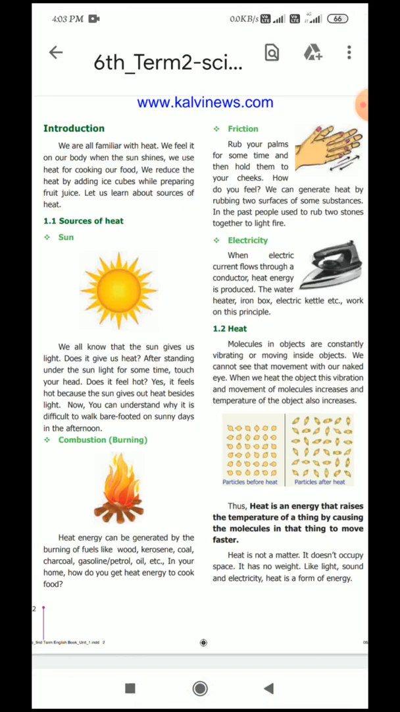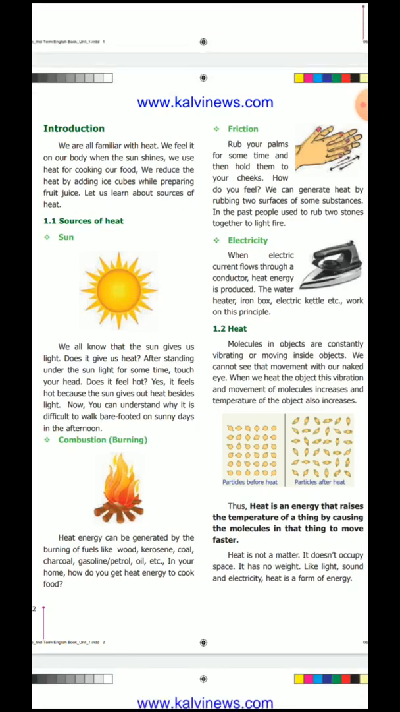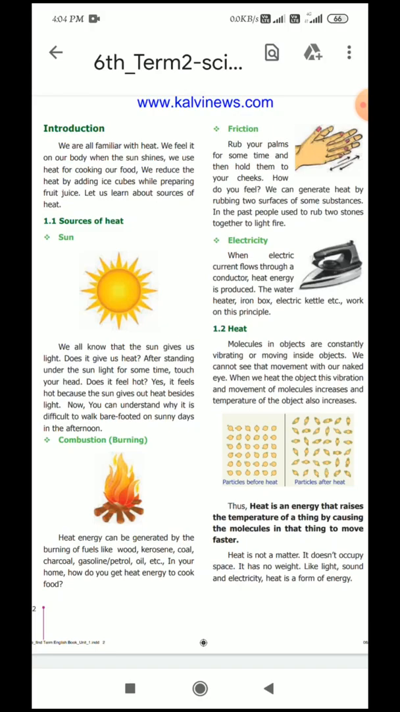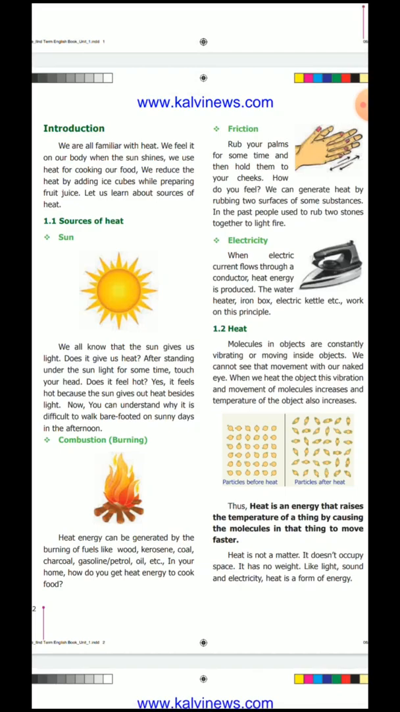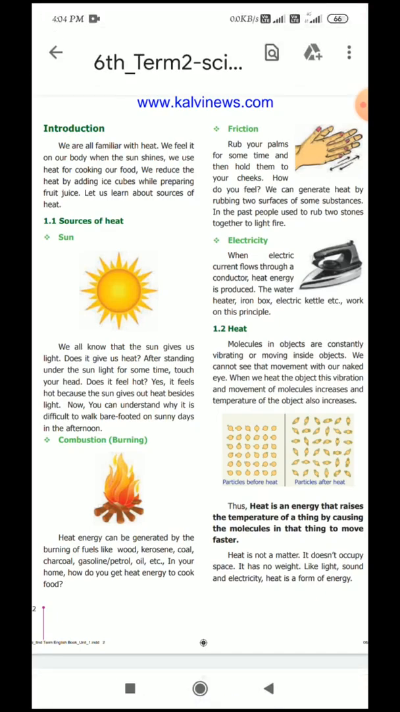Next, electricity. When electric current flows through the conductor, the heat energy is produced. How does an electric heater give us heat? Yes, the electric heater runs with the help of electricity. So, the electricity produces heat in the electric heater. The electricity produces heat in an iron box, water heater, electric heater also. So, the electric current flows through the conductor and then the heat energy is produced. Are you clear, children? Have you understood?